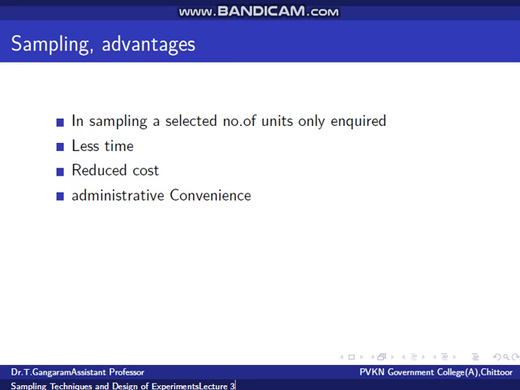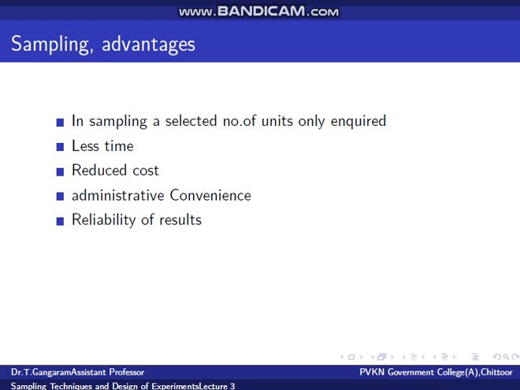Administrative convenience is one of the advantages of sampling. A census requires huge administrative setup. This involves a lot of personnel and coordination between various operating agencies. On the other hand, organization and administration of a sample survey is relatively more convenient. It requires less personnel and the area of inquiry is limited.